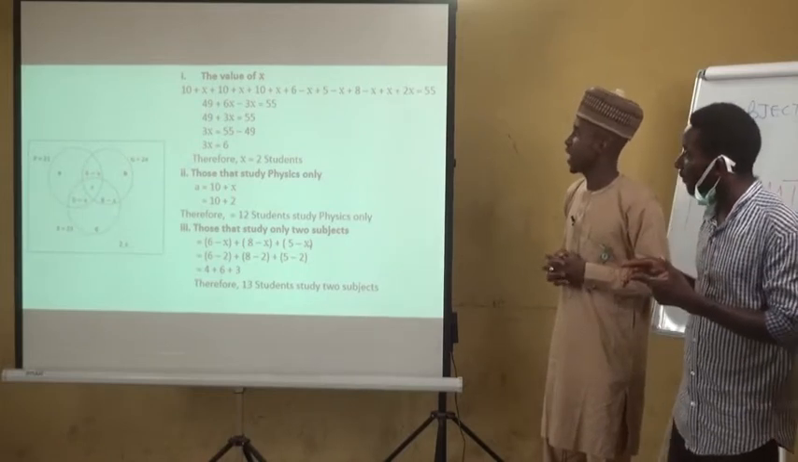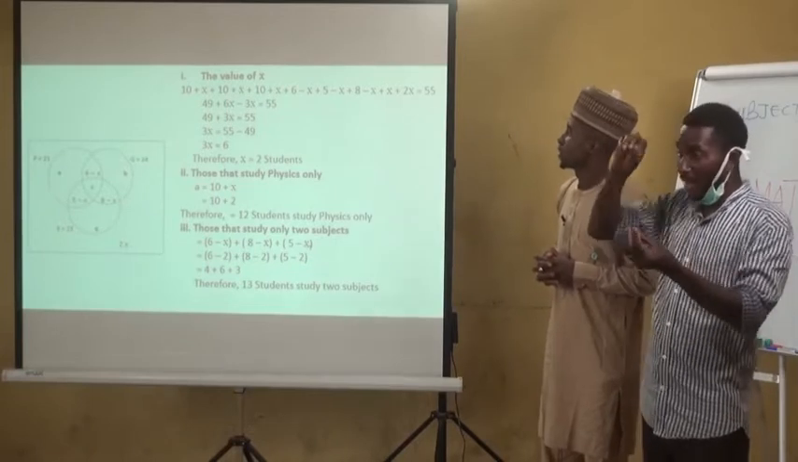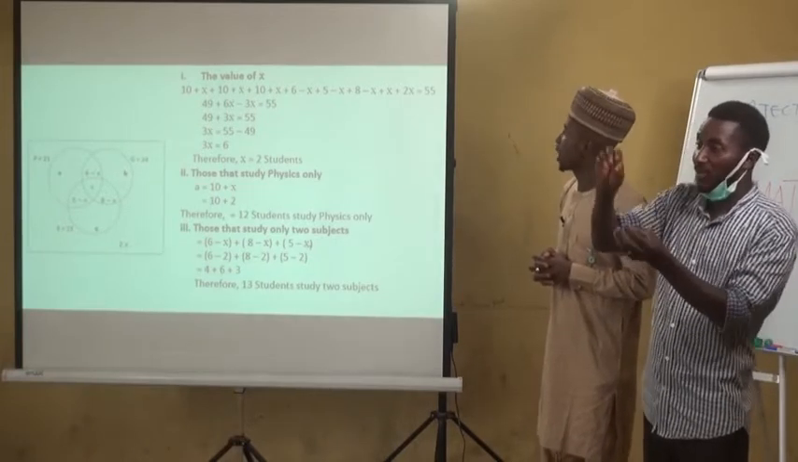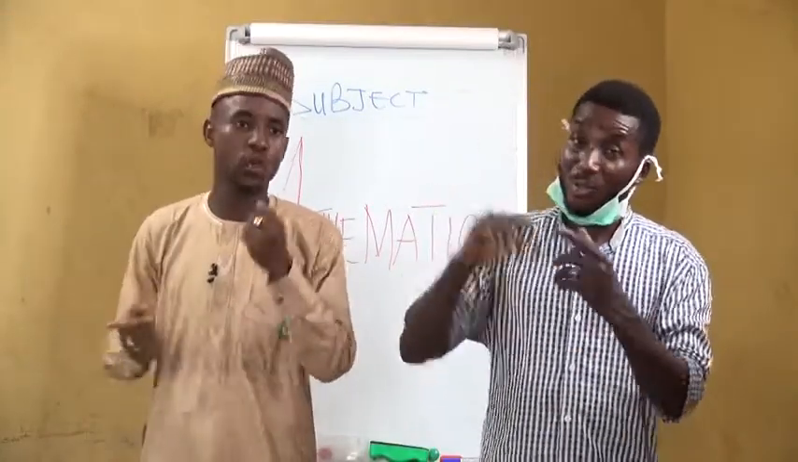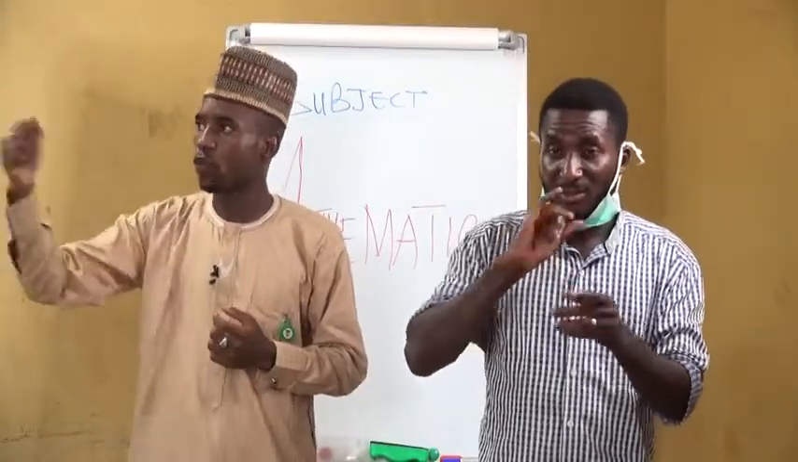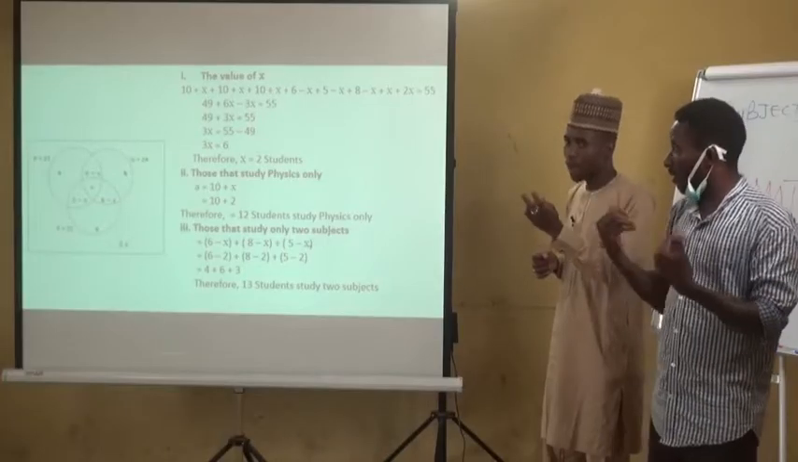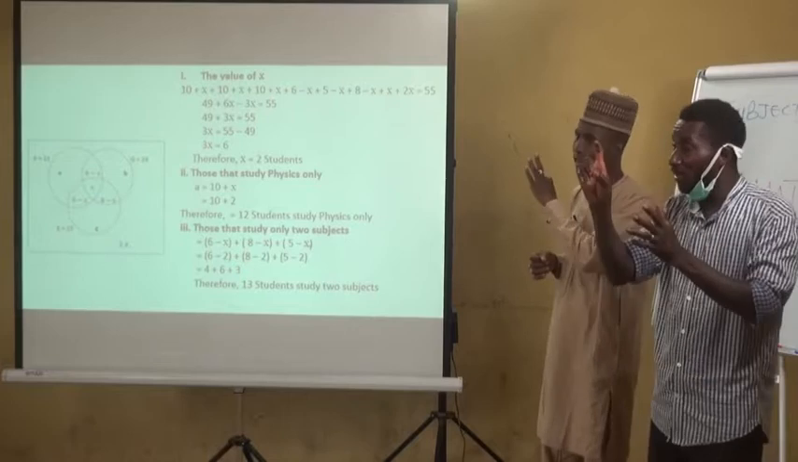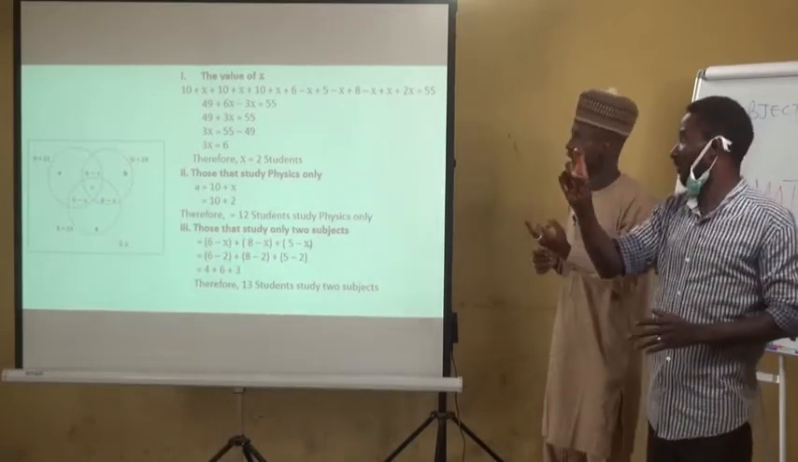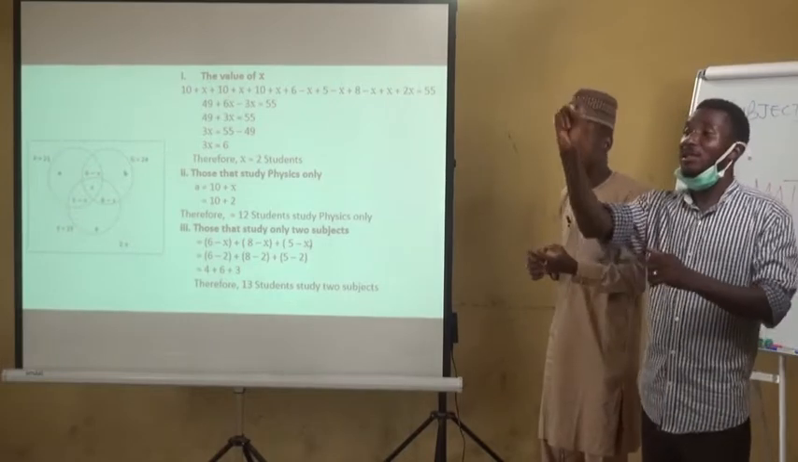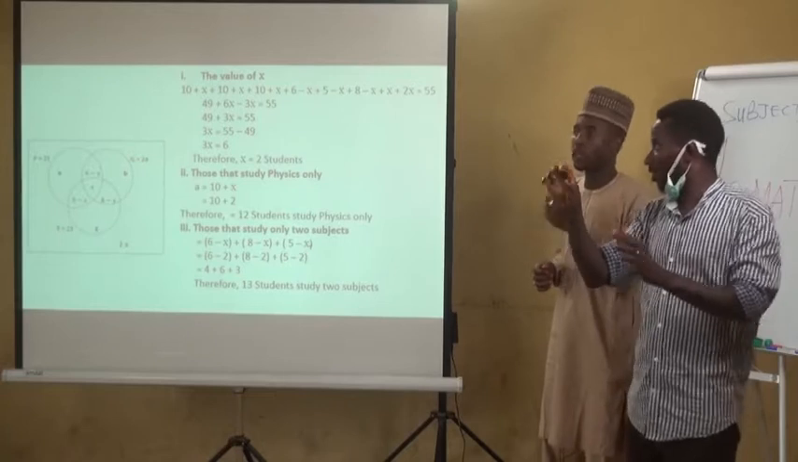Then when we add x plus x plus x, we have 3x. Then we also have plus x again, which is 4x, plus 2x, we have 6x. That is how we obtain 6x. Then we have minus x, minus x, minus x. There are 3 there. We have minus 3x. So the step will be 49 plus 6x minus 3x equals to 55.